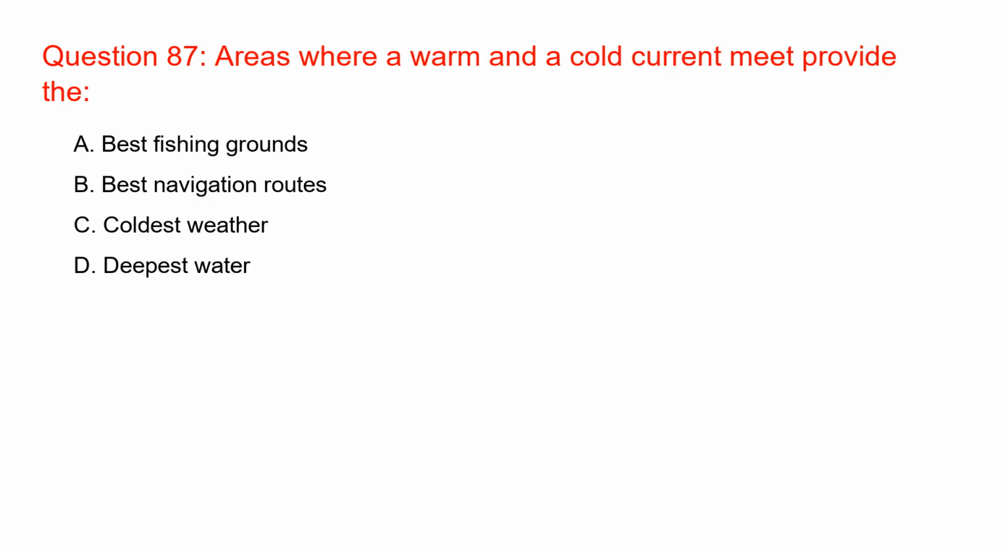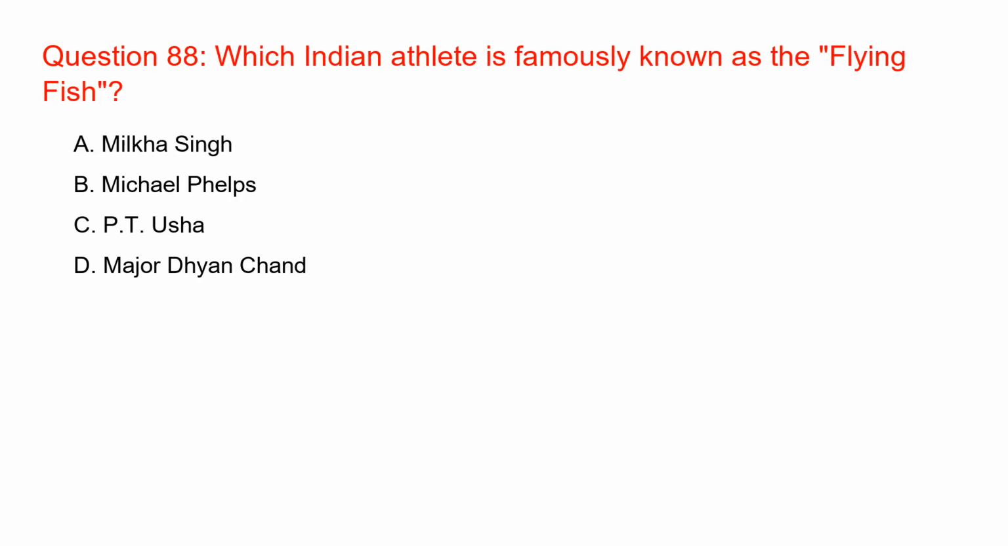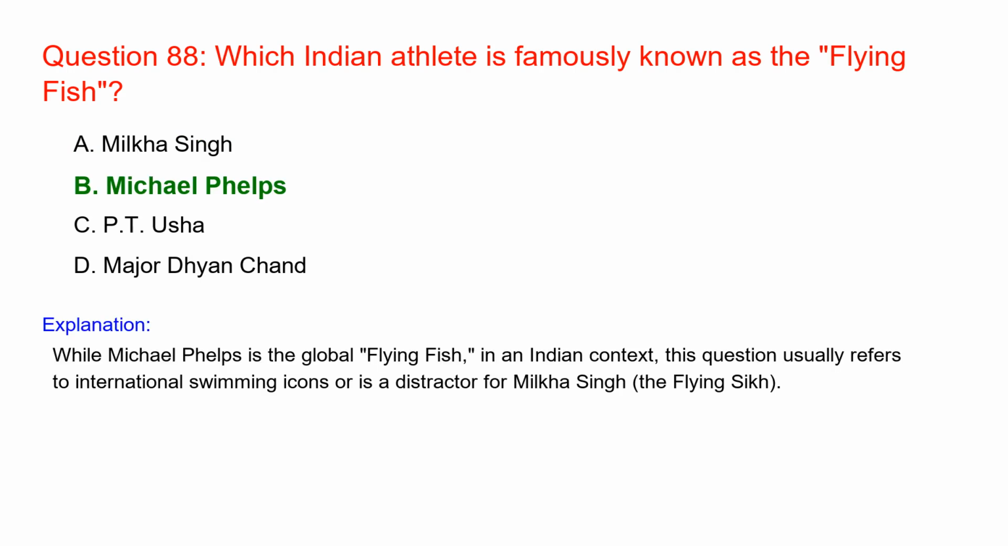Areas where a warm and a cold current meet provide the best fishing grounds. The meeting of these currents creates nutrient-rich waters for fish. Which Indian athlete is famously known as the flying fish? Michael Phelps. While Michael Phelps is the global flying fish, in an Indian context, this question usually refers to international swimming icons or is a distractor for Milkha Singh, the flying Sikh.